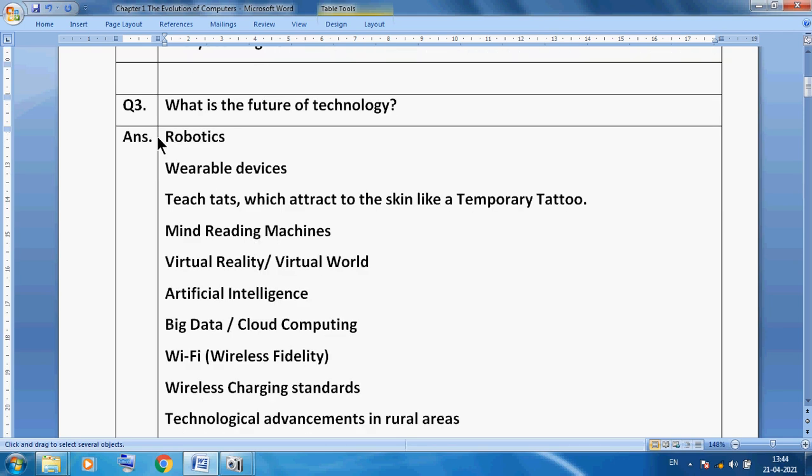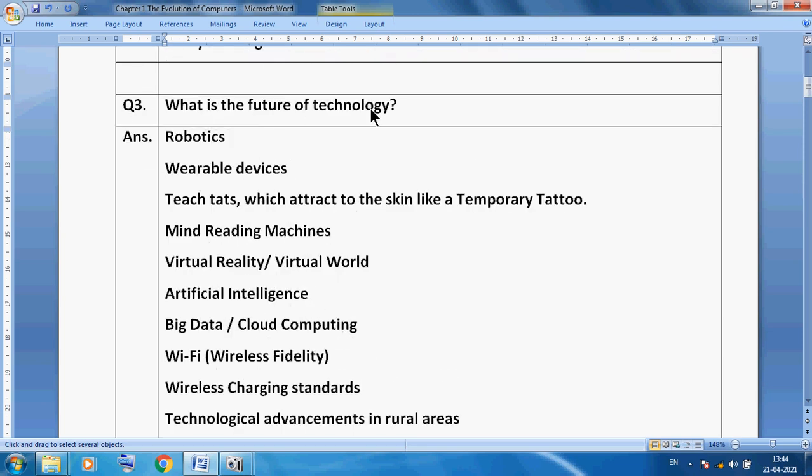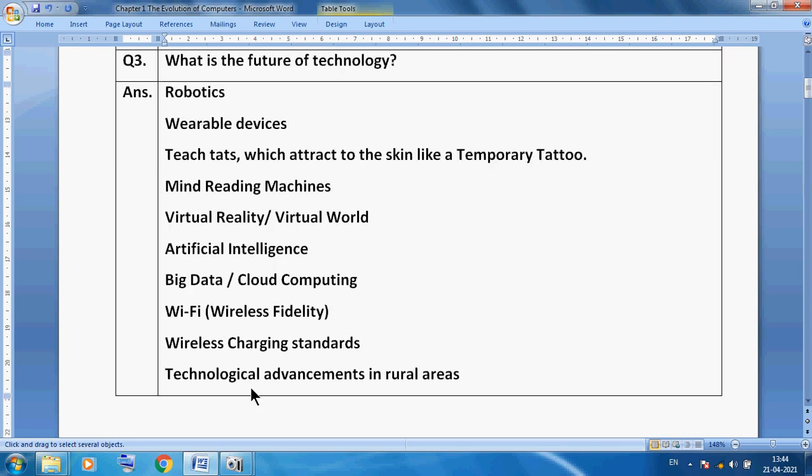In future you can see robotics, wearable devices, tech tats which attach to skin like a temporary tattoo, mind reading machines, virtual reality, artificial intelligence, big data, cloud computing, Wi-Fi (wireless fidelity), wireless charging standards, and technological advancement in rural areas. So this is our future of technology.